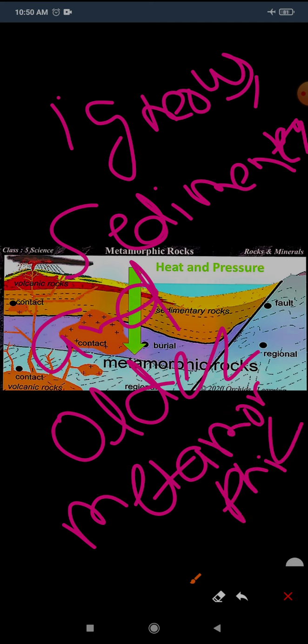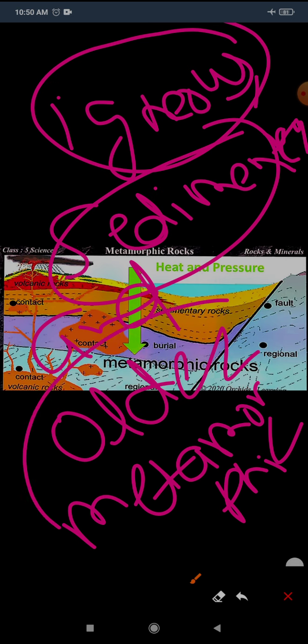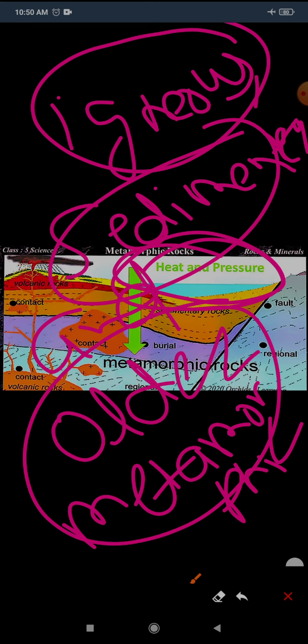Okay, so metamorphic rocks are rocks that are formed due to the physical and chemical change in igneous, sedimentary, and older metamorphic rocks themselves. This takes millions of years to form metamorphic rock. These changes happen due to heat and pressure.